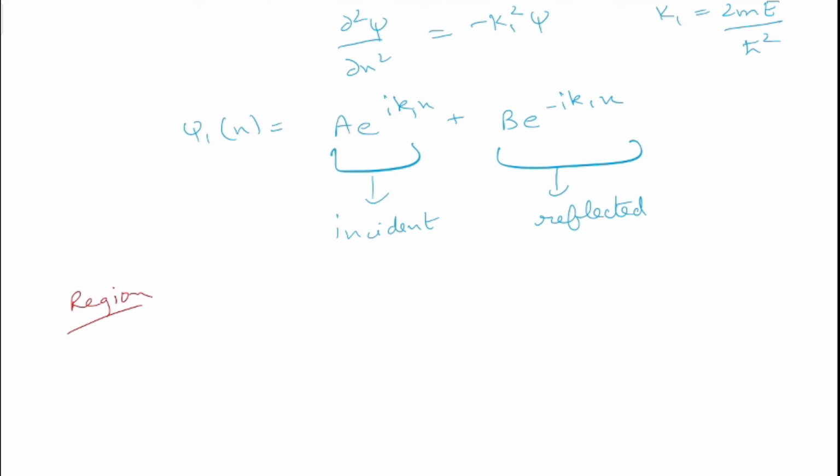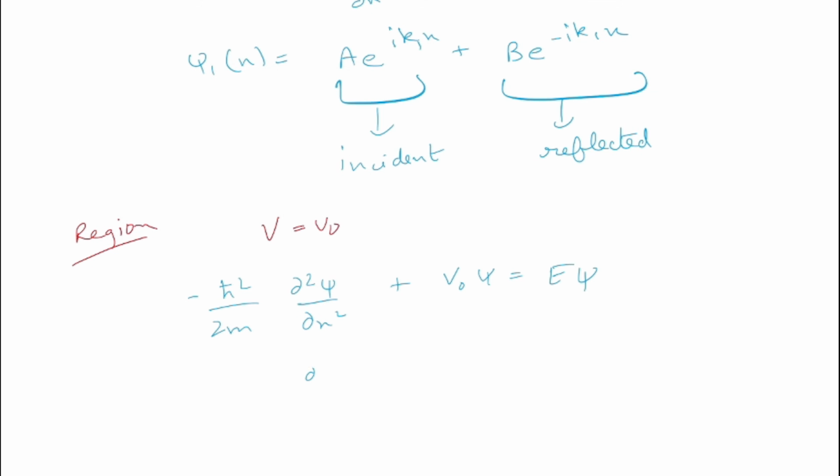In region 2 we have potential V0. So for this, the Schrodinger equation will be minus h cut square upon 2m del square phi by del x square plus V0 phi equal to E phi. That is del square phi by del x square equal to minus 2m (E minus V0) by h cut square phi.